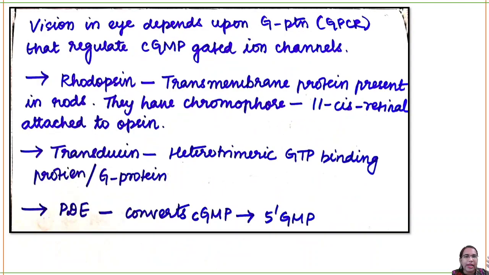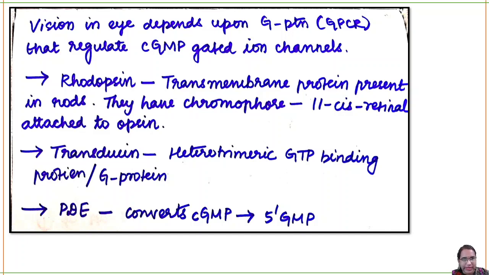So vision in the eye is also dependent upon your G protein coupled receptor, but here it is an ion channel. Let's learn a few terms. First is rhodopsin. Rhodopsin is your receptor, a G protein coupled transmembrane protein receptor, which is a chromophore in nature. It has 11-cis retinal attached to the opsin.